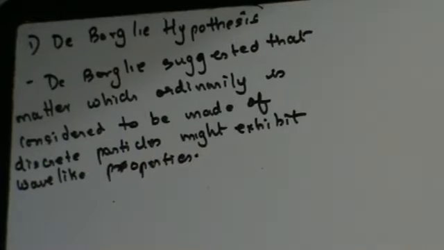Why did he say this? What was his reason for saying this? According to him, there are two fundamental forms, that is matter and energy, which manifest themselves and have to be mutually symmetrical.